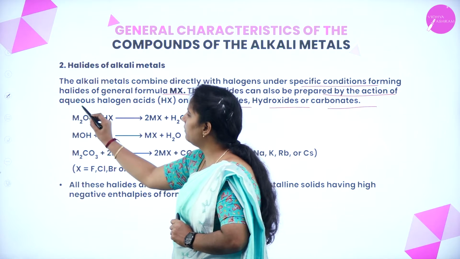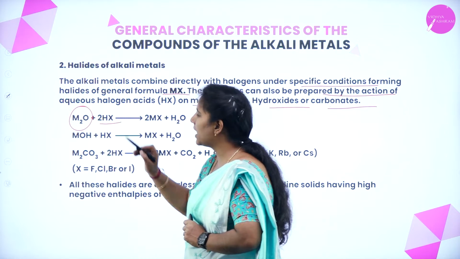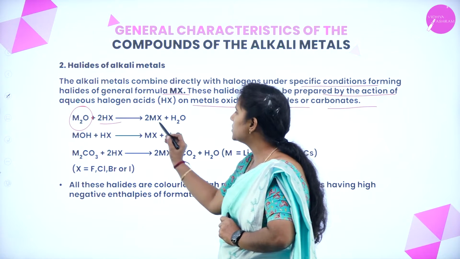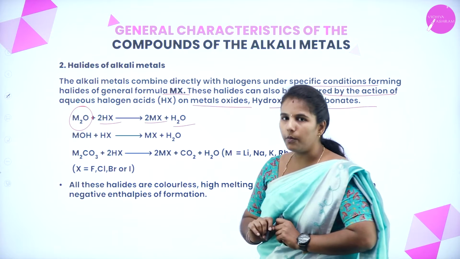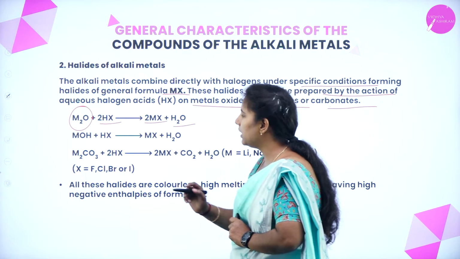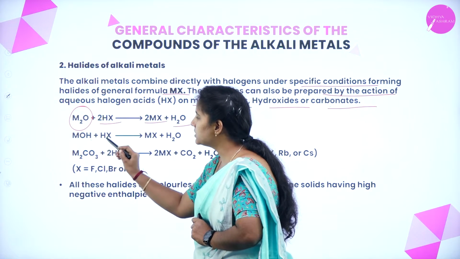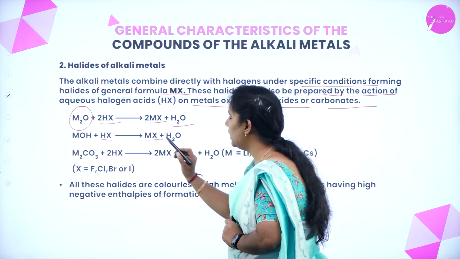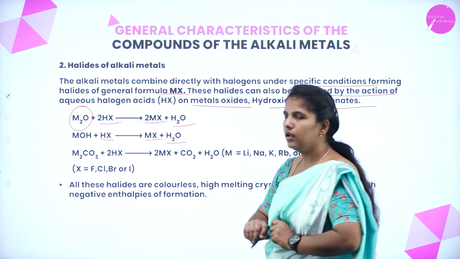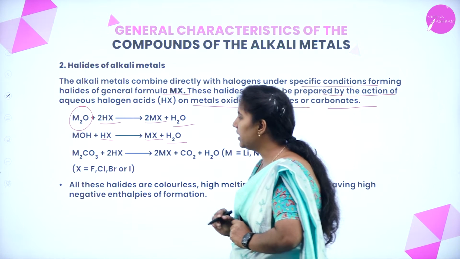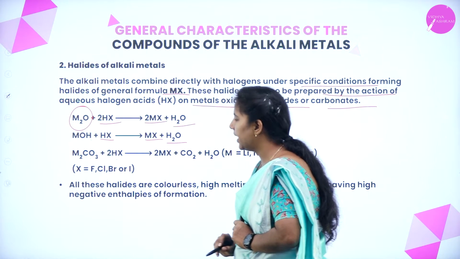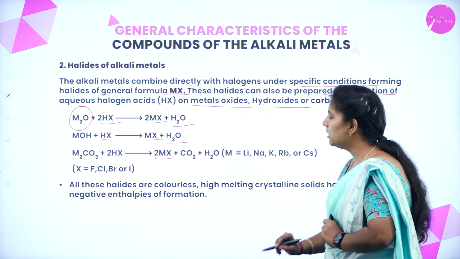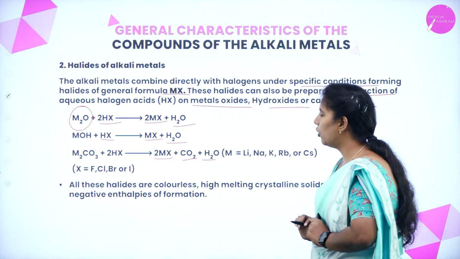Here a metal oxide reacts with hydrogen halide and gives rise to the metal halide with the formation of water. Similarly, a metal hydroxide reacts with hydrogen halide to give the metal halide along with water. Similarly, a metal carbonate reacts with hydrogen halide to give the metal halide with the formation of carbon dioxide and water.